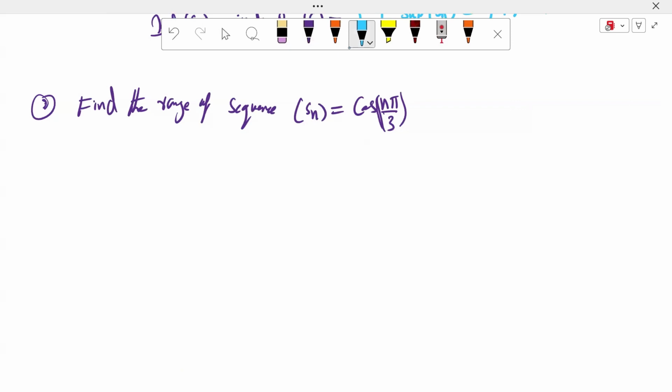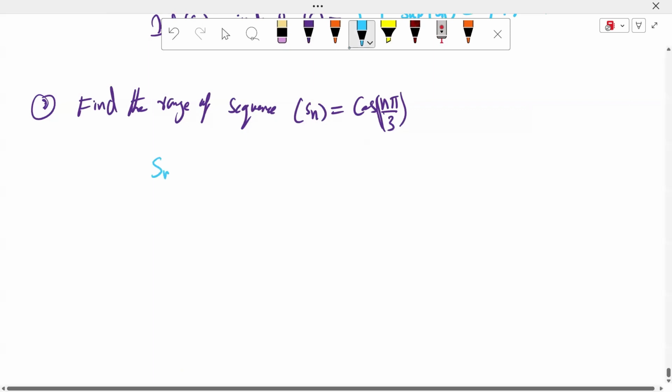For example, the range of the sequence. What is the essence here? It is also a previous examination question. This question was asked in the SET examination, the Telangana State Eligibility Test, Assistant Professor eligibility test.